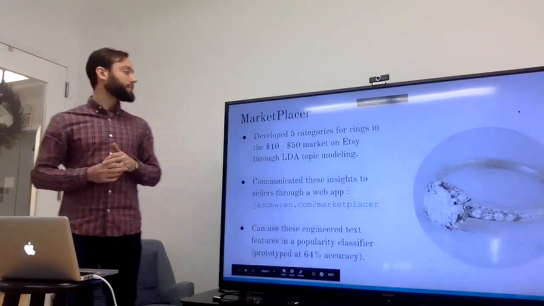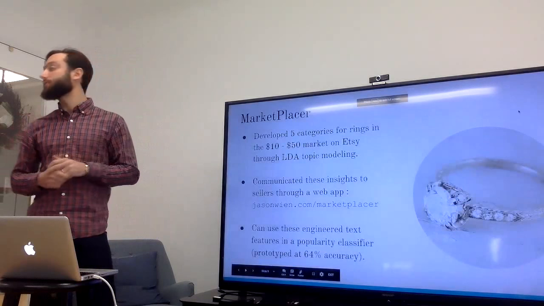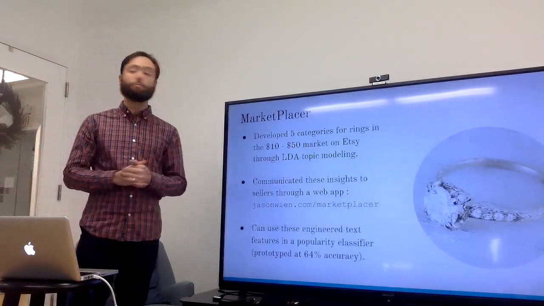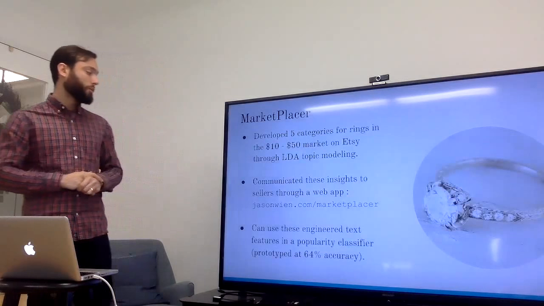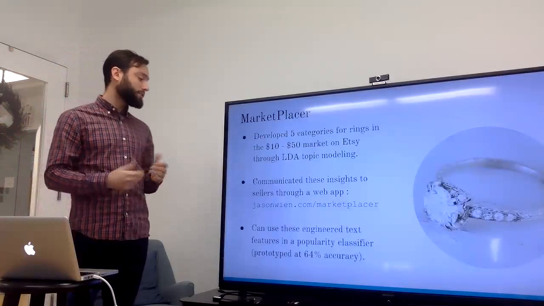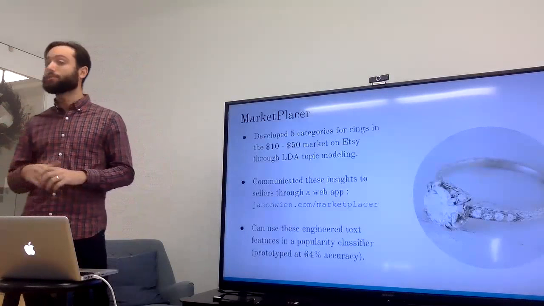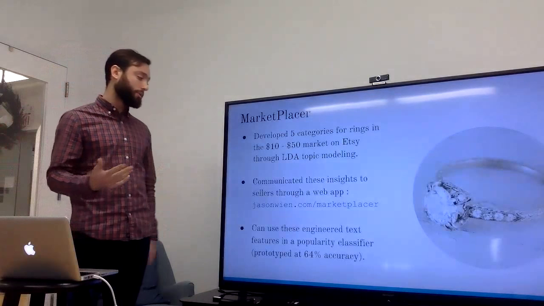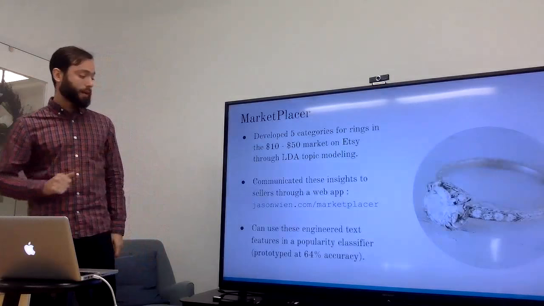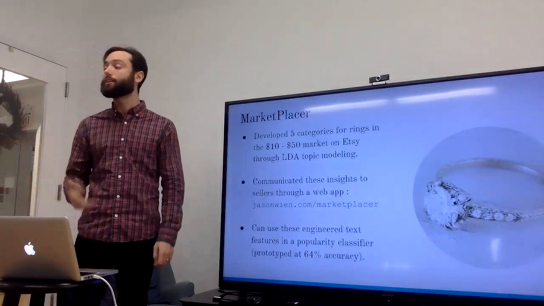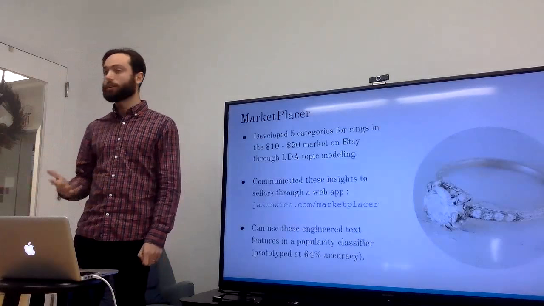In conclusion, I developed 5 categories for rings in the $10 to $50 market on Etsy through LDA topic modeling. I communicated these insights to sellers through a web app. Looking forward, I can use these engineered text features in a popularity classifier to help sellers determine how best to reach the most number of customers. A prototype that I built had a 64% accuracy, but I'd love to add more features like image features and other things like that.